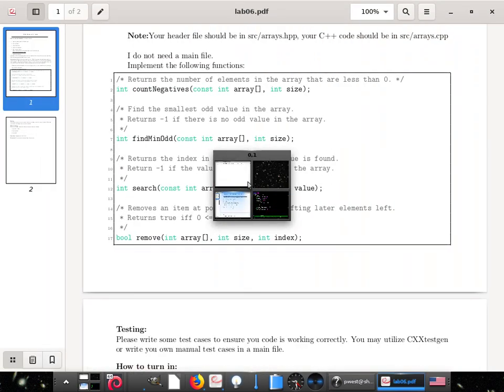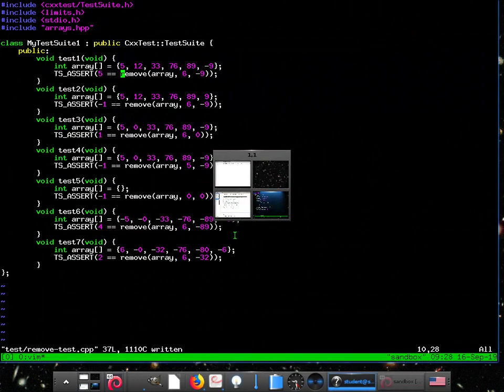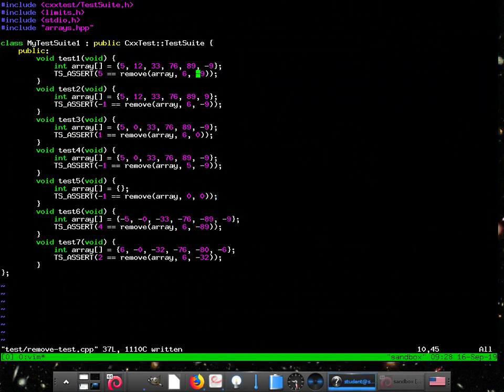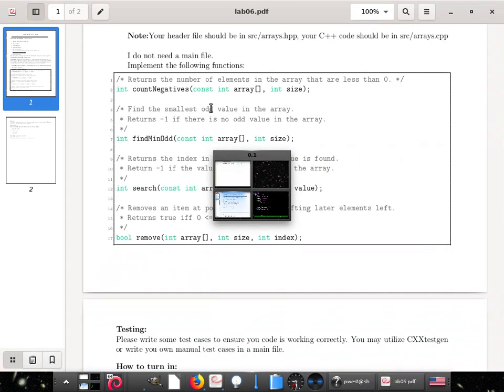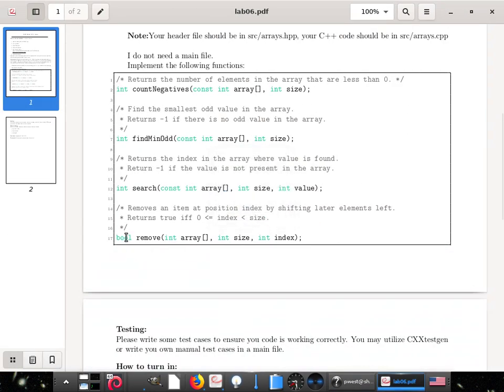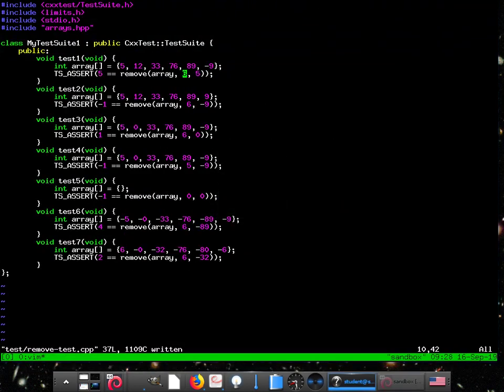We want to remove. How does it do? Remove takes the size and the index we want to remove at. So we want to remove not the 9, but index 0, 1, 2, 3, 4, 5. And what is that going to do? It returns a Boolean if it succeeded or failed. So we're going to stick with true for now, because it should be able to remove that 9. But there's something else we need to test as well. What's that? That it shifted, or moved everything.